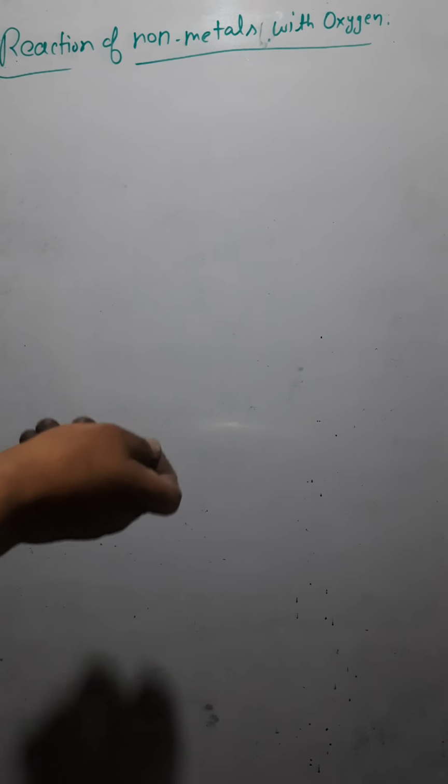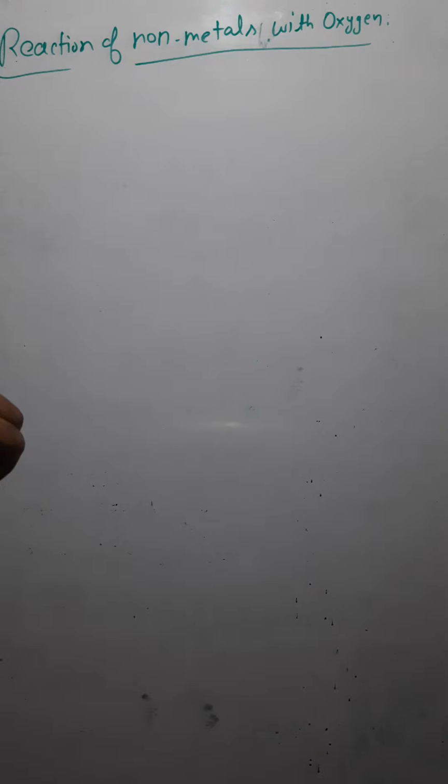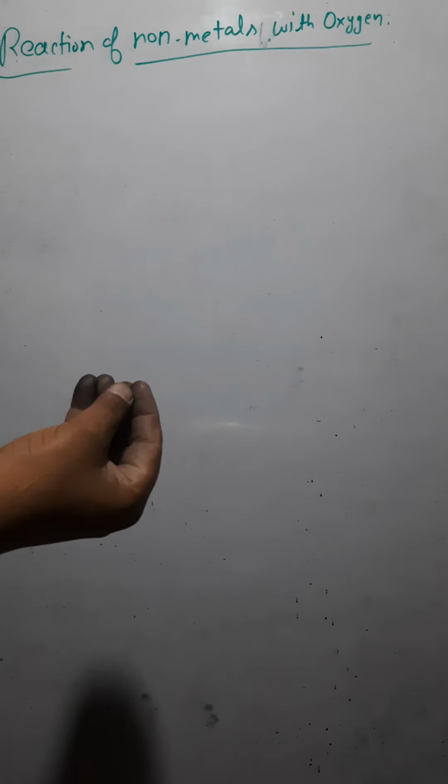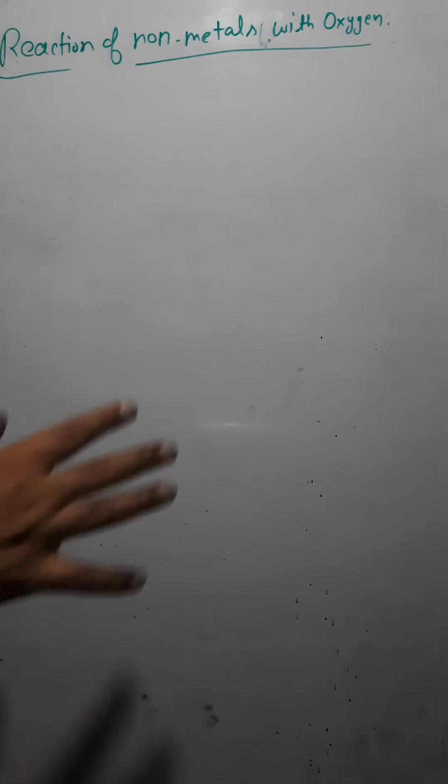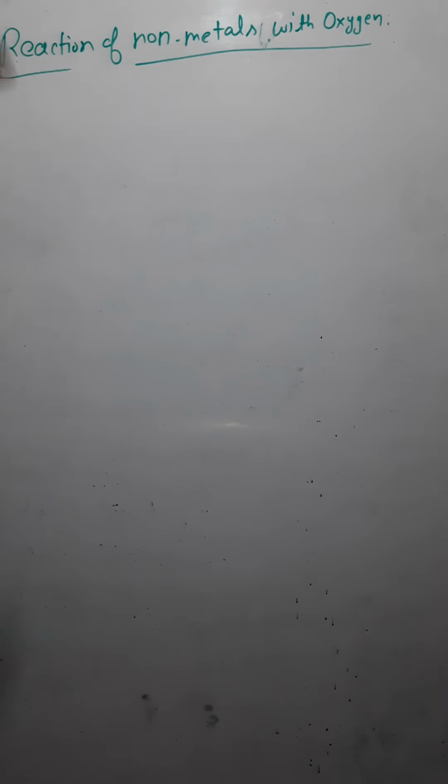They are basic in nature, and we tested this: when we dip red litmus paper in the solution of metal oxides, the red litmus paper turns blue. This shows that metal oxides are basic in nature. Now today we will be discussing non-metals.